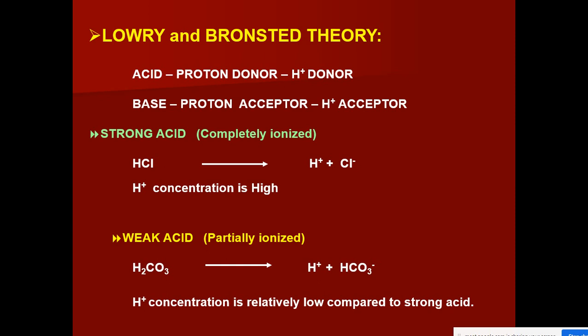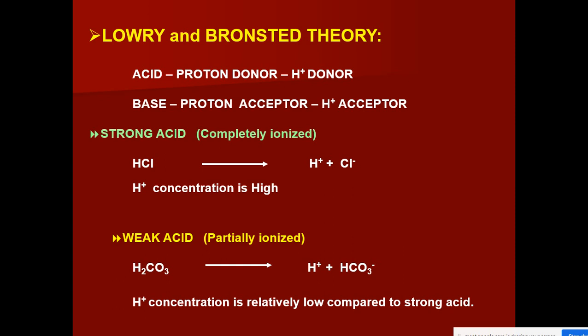Another example for strong acid, I can tell you H2SO4 means sulfuric acid. When you take sulfuric acid, it undergoes ionization as H plus and HSO4 minus. Again HSO4 minus undergoes dissociation into H plus and SO4 minus 2.